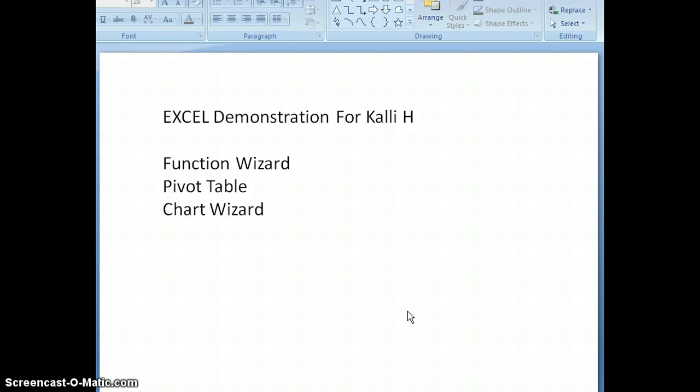Number one, it's going to identify for you the things I want to make sure that we're together on for Excel demonstration and use. Specifically, we're going to be looking at three things: function wizard, pivot table, chart wizard. If you use Excel regularly and you keep track of numbers, you're not going to have anything else that you need to demonstrate that's going to be worth anything to me. So I'm going to trust that you got everything taken care of. But these are the three things we want to look at very specifically.